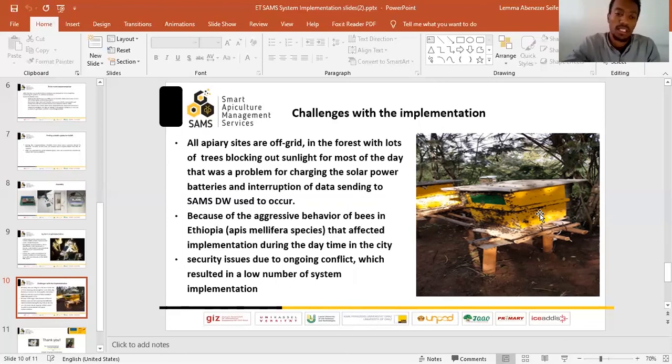There was another challenge also. Another one was the security issue in Ethiopia, because there is a conflict. We cannot access the systems around Holetta and also some other parts of Ethiopia.